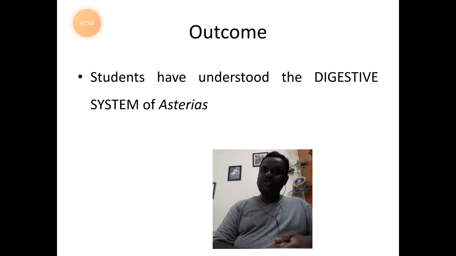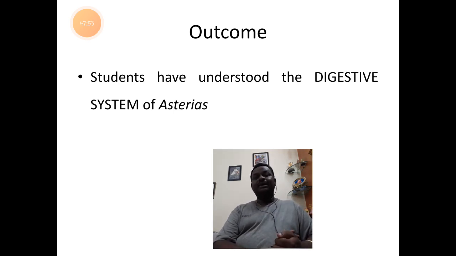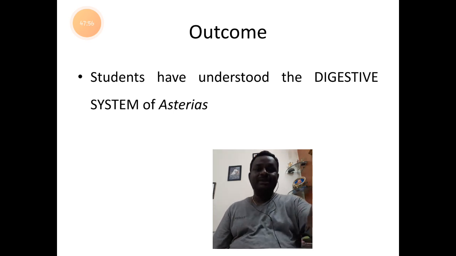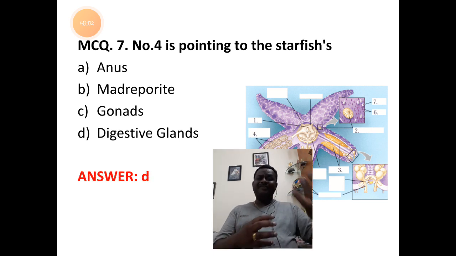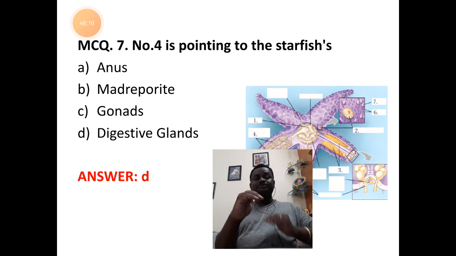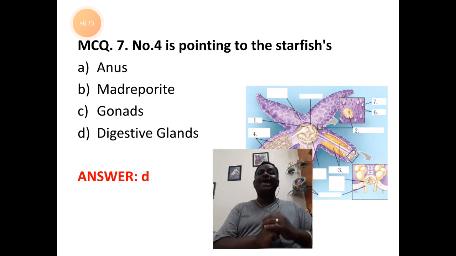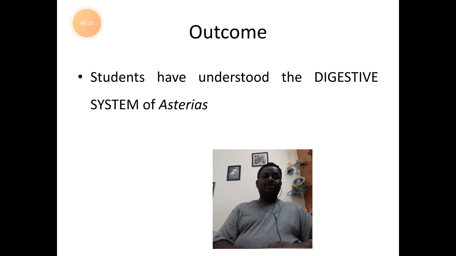Well, students, what have we understood in today's session? We have learnt about the digestive system in Asterias, or sea star. Students, it's a very important concept for the major question where you will have to practice a diagram. Whichever diagram you feel shows all the parts of the digestive system or digestive canal, please practice the diagram. And after that, you should explain each part of the digestive canal along with the digestive glands. So it's a very important concept to understand and practice.